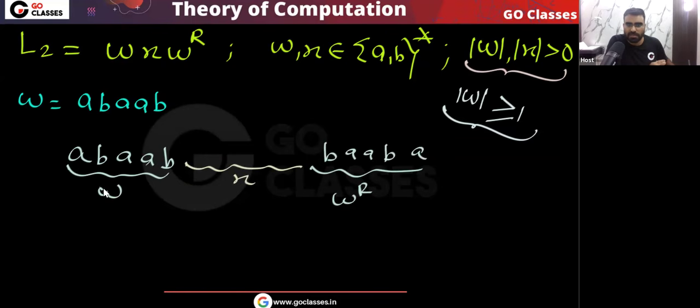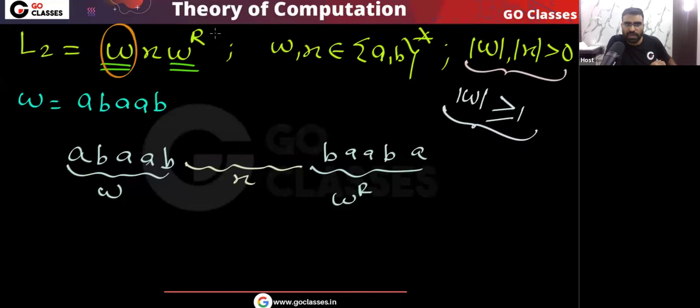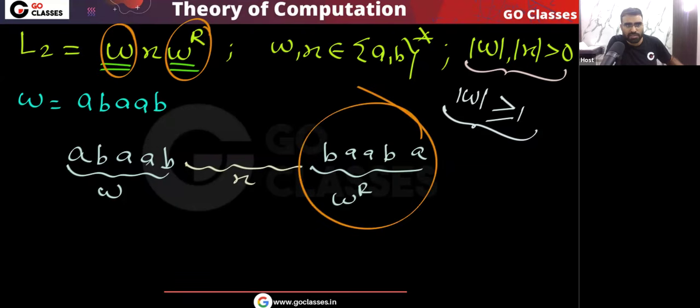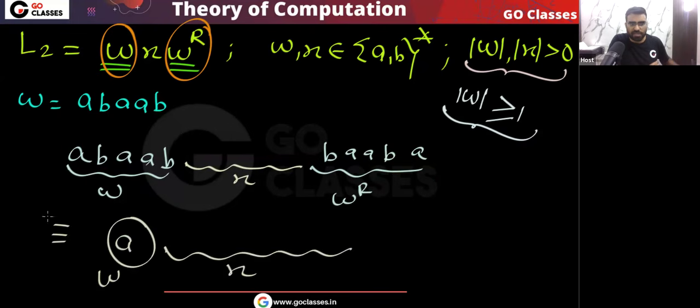Just focus on one thing here. If the first symbol is A, then the last symbol must be A, or not? Do you agree? Because I have w reverse. Because first I have w, then I have w reverse. Initially I have w, and at the end I have w reverse. So if the first symbol is A, the last symbol must be A. So instead of considering this as w, I can consider the first symbol as w, the entire thing as x, and the last symbol as w reverse. I hope you are getting my point. Here basically x is covering w.